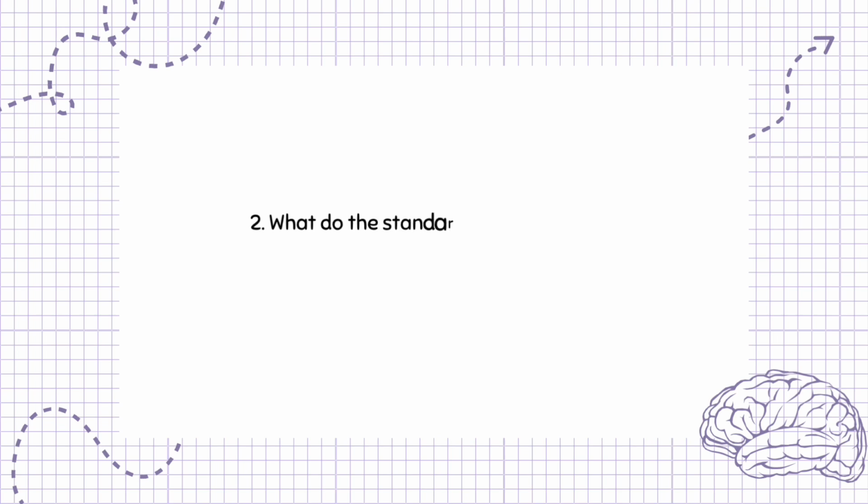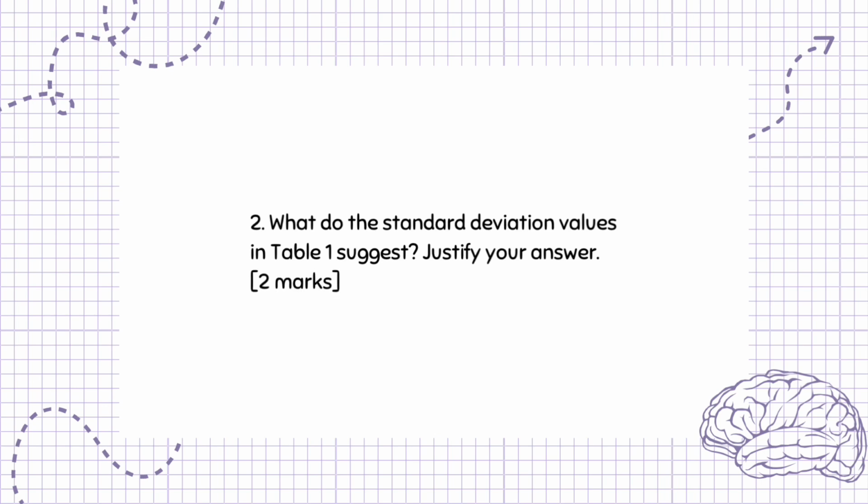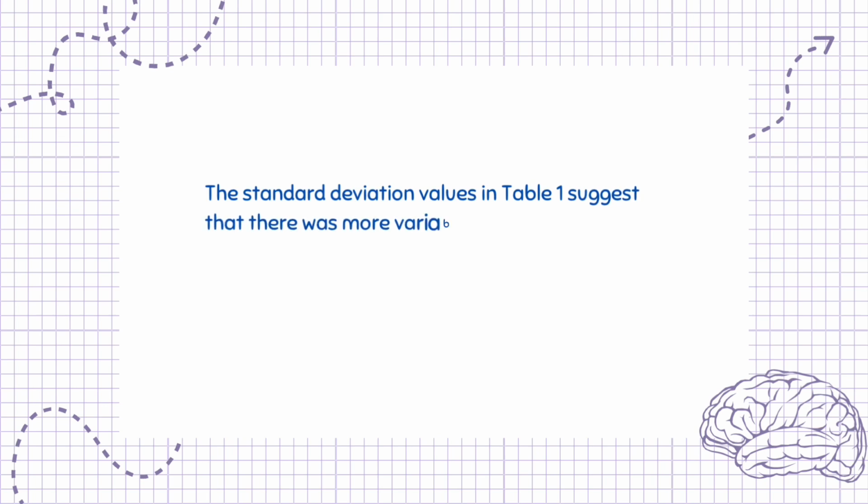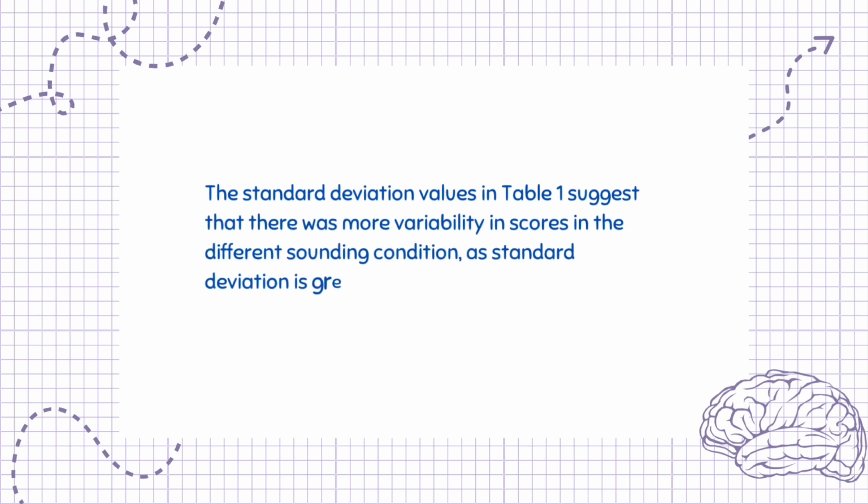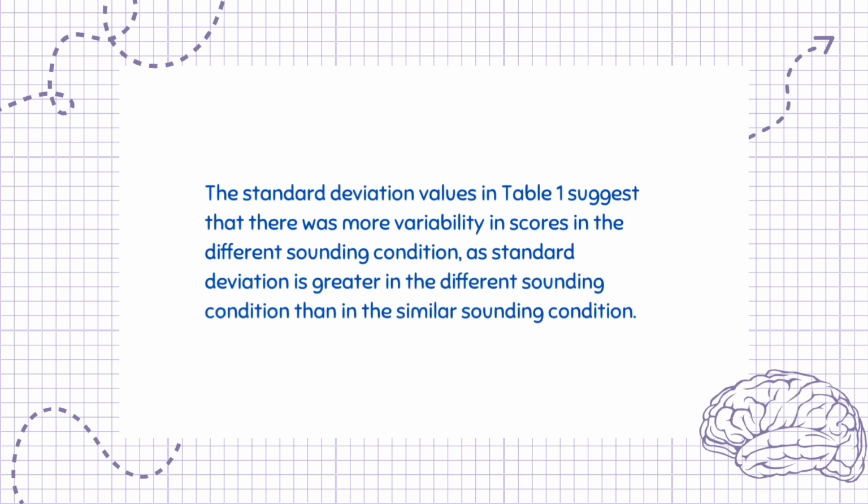Question 2. What do the standard deviation values in Table 1 suggest? Justify your answer. 2 marks. The standard deviation values in Table 1 suggest that there was more variability in scores in the different sounding condition, as standard deviation is greater in the different sounding condition than in the similar sounding condition.